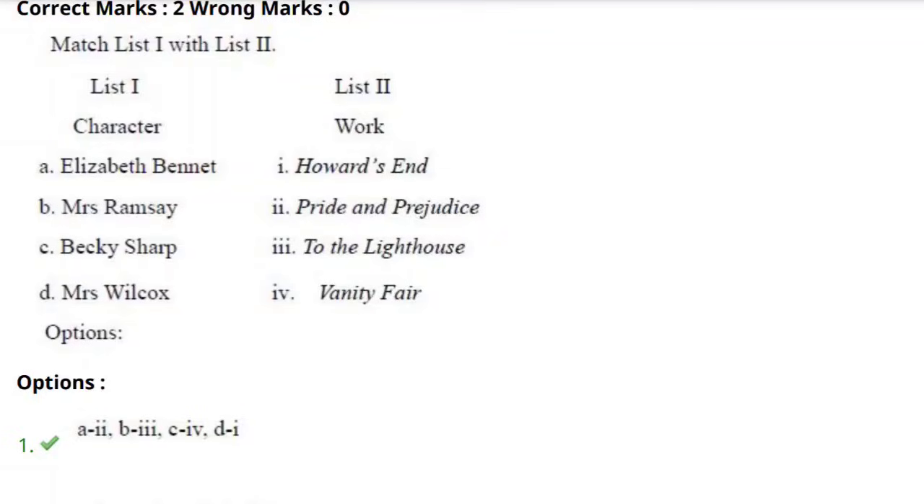Here the correct option is the first one: Elizabeth Bennet, Pride and Prejudice; Mrs. Ramsay, To the Lighthouse; Becky Sharp, Vanity Fair; and Mrs. Wilcox, Howard's End. All of you write down the additional information that I am giving related to these options and the lists.